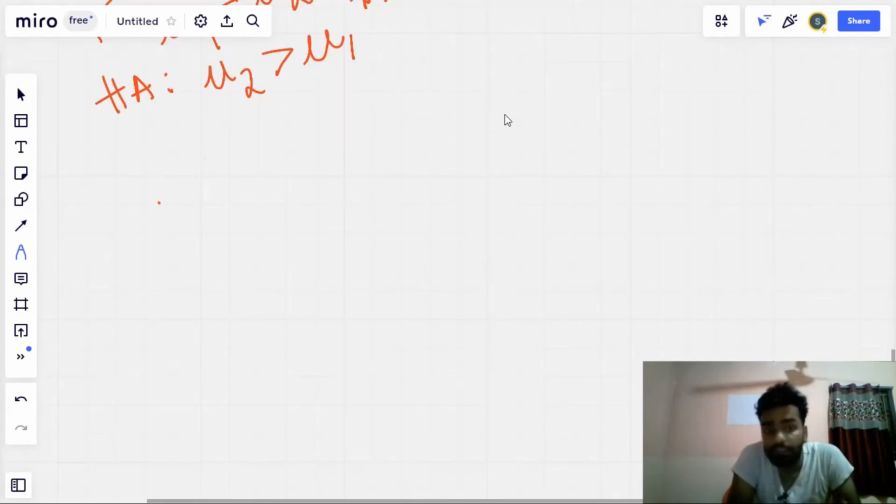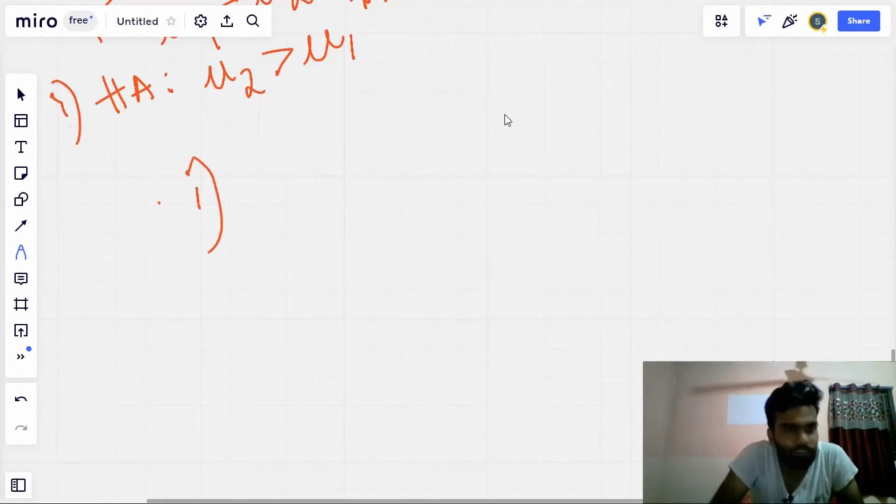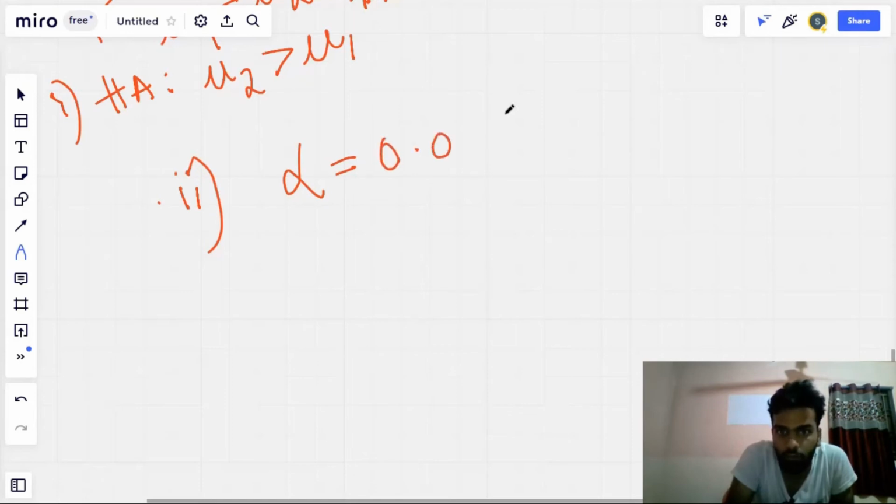For that, what he did is, number one, declared the null hypothesis. He assumed the null hypothesis and the alternate hypothesis. And number two, he defined the threshold. He defined the significance level, alpha. He took alpha as 0.05, right? This is the threshold which he assumed. Alpha is equal to 0.05.